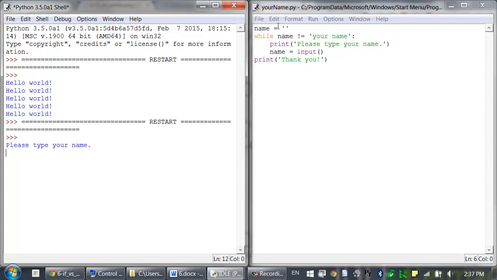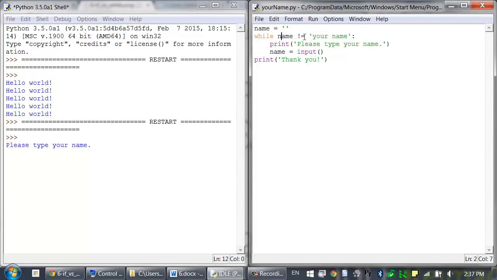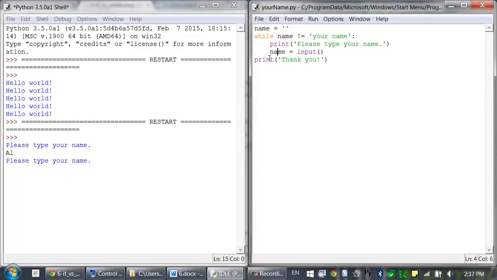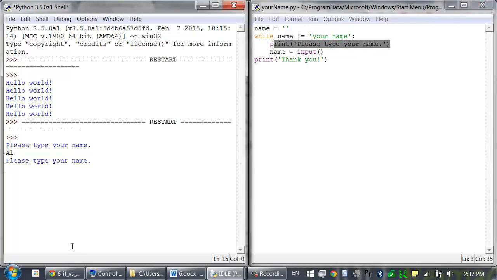So at the very start, the name variable has been set to the blank string. This means that this condition is true because the blank string does not equal 'your name'. So now we are here, we've printed out 'Please type your name.', and the program is waiting for us to type in some text. So I'm going to type in my name, Al, and it's printed out 'Please type your name.' again. This is because at the end of this block, the execution has jumped back here and rechecked this condition. name is now set to the string 'Al', which still does not equal 'your name', so it's entered the loop again and printed this out and is now expecting me to type in a name.